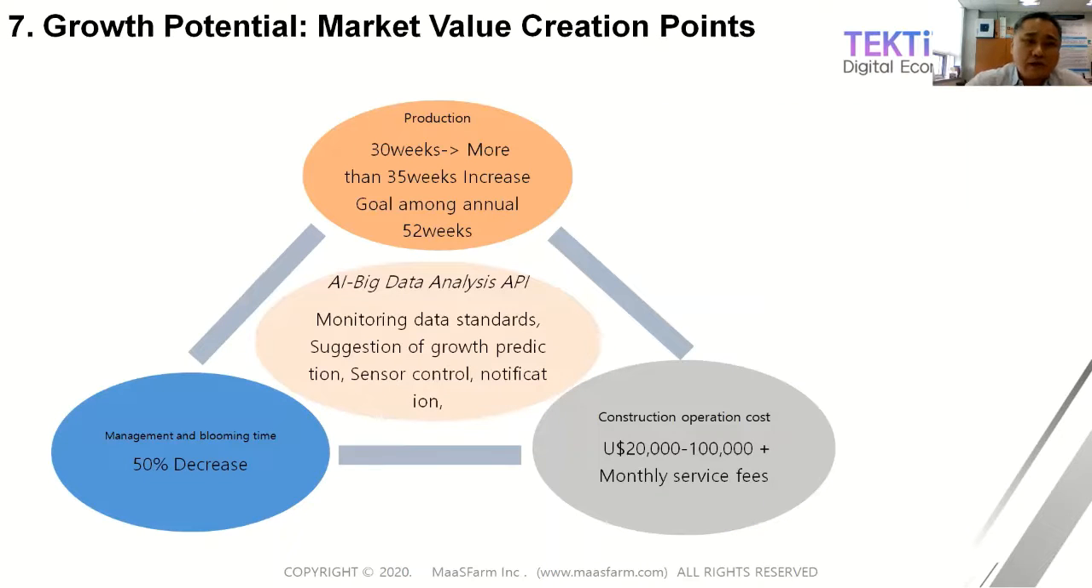And our final target, our growth potential, is to increase production weeks and decrease management time, blooming time, and decrease construction operation cost, right? So simple. And therefore we can do more production, we can do less cost, right? So this is our key factor.